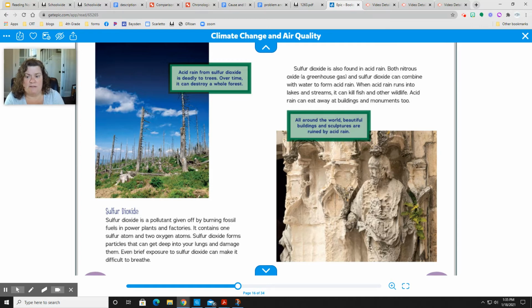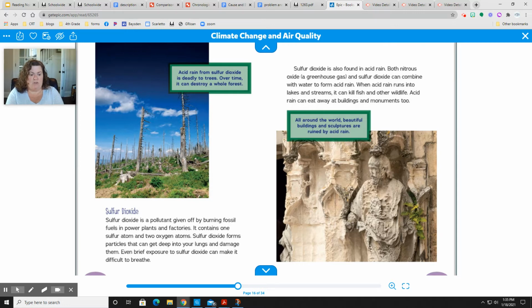Sulfur dioxide is also found in acid rain. Both nitrous oxide, a greenhouse gas, and sulfur dioxide can combine with water to form acid rain. When acid rain runs into lakes and streams, it can kill fish and other wildlife. Acid rain can eat away at buildings and monuments too.